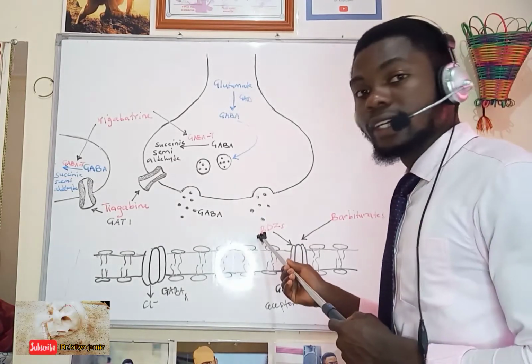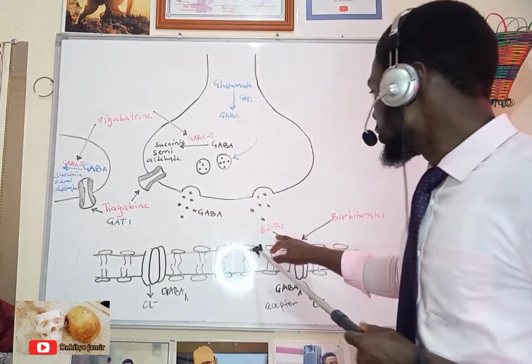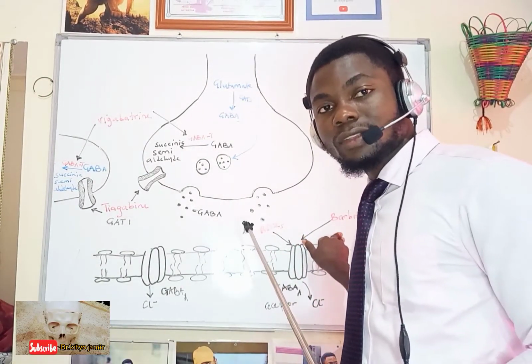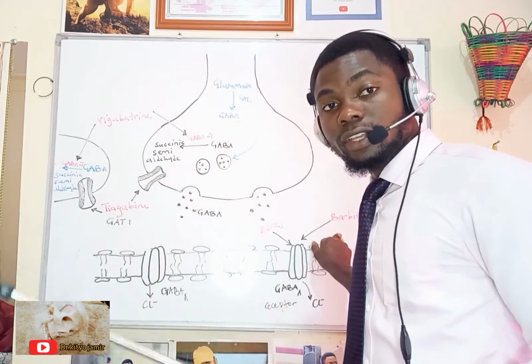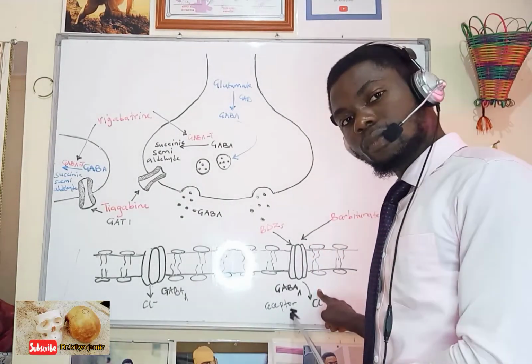Both barbiturates and benzodiazepines are positive allosteric modulators of GABA A receptors, and they facilitate opening of GABA-mediated chloride channels.